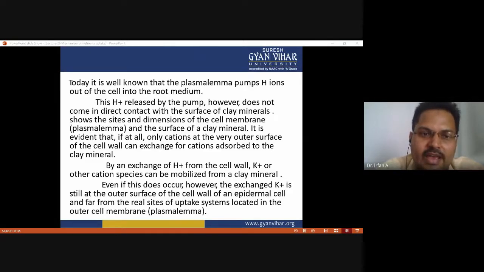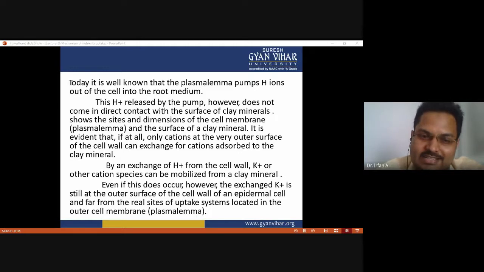This hydrogen ion released by the pump, however, does not come in direct contact with the surface of the clay particle. This shows the size and dimension of the cell membrane and the surface of the clay mineral, and it is evident that, if at all, only cations at the very outer surface of the cell wall can exchange for cations adsorbed to the clay mineral. So hydrogen ions are used for exchange purposes.